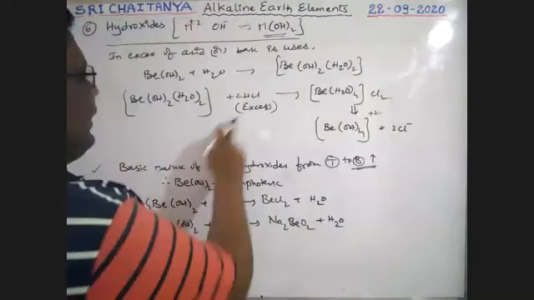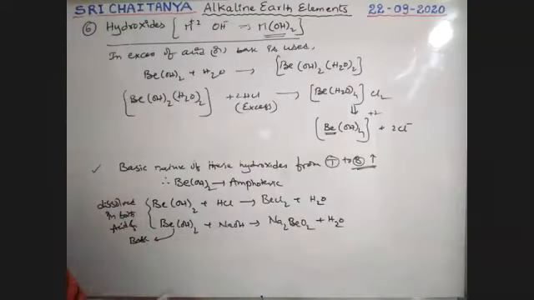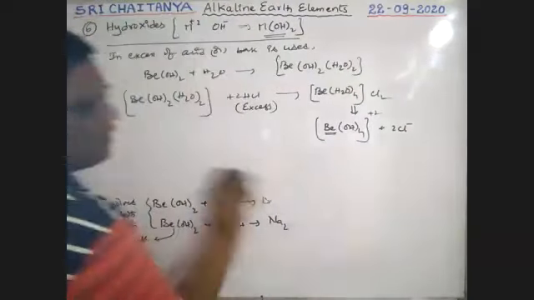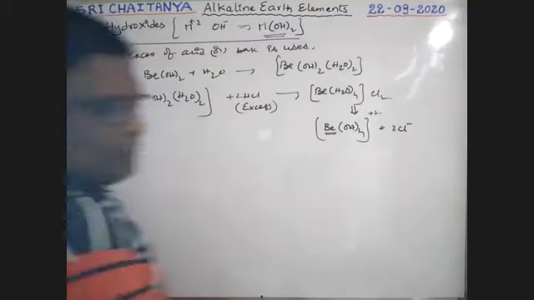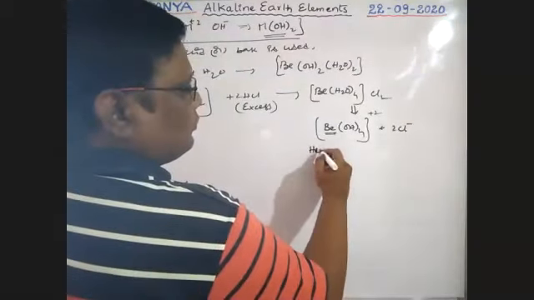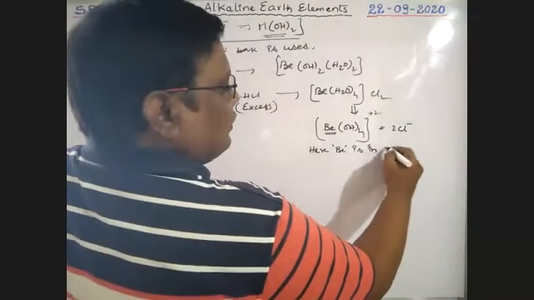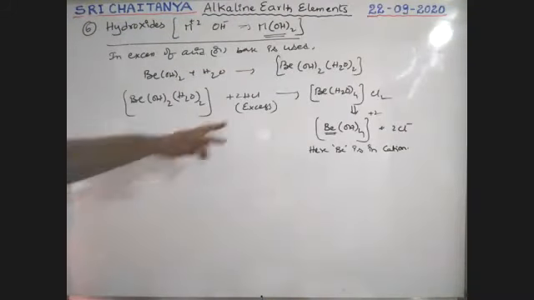That means in excess of acid, beryllium is in the cation. Beryllium forms a complex, and the beryllium ion exists in that complex ion. So beryllium is in the cation in excess of HCl.